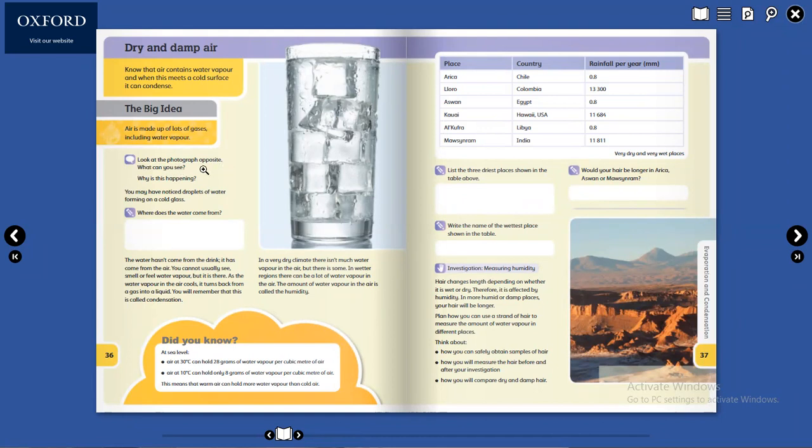Look at the photograph opposite. What can you see? We can see a cold drink with water droplets outside. They are running down the side of the glass. Yes or no? Yes. Yes, teacher, this cold water.